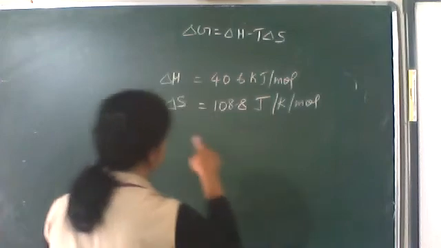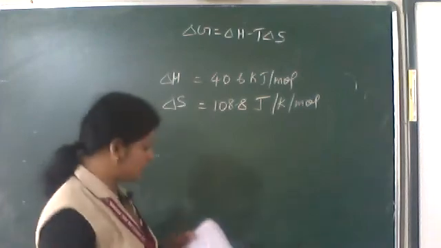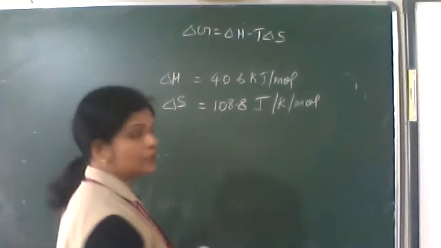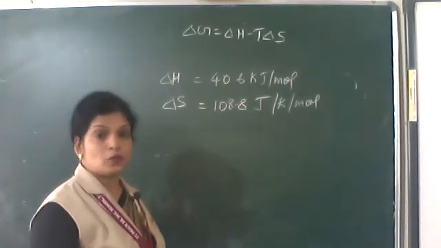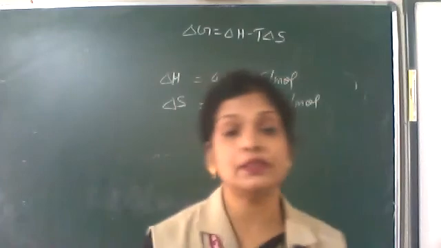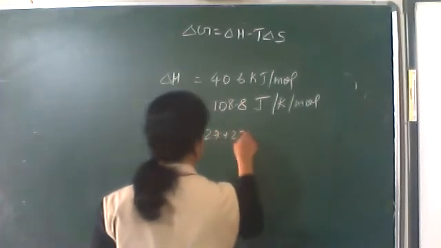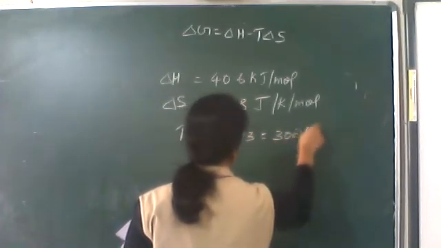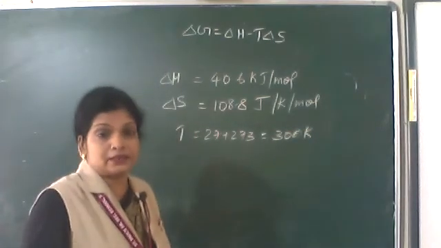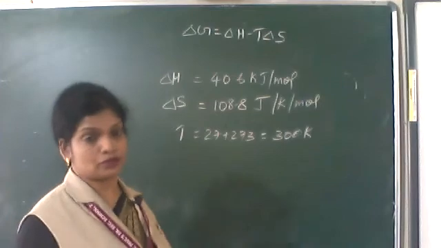Predict the feasibility of this reaction at 27 degrees Celsius. Predict the feasibility means, is it spontaneous or not? Is it possible or not? Is it feasible or not? Temperature is 27 plus 273, that is 300 Kelvin. So what you have to find out is delta G. If delta G has a negative value, the process is spontaneous. If it has a positive value, the process is non-spontaneous.